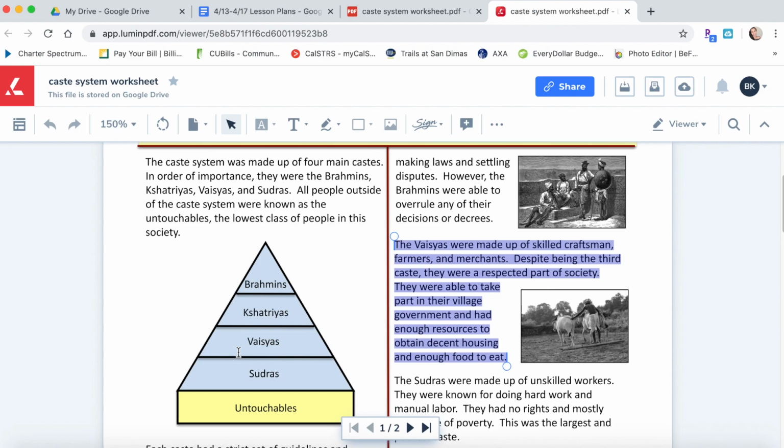So think of it kind of like in our day and age, middle class. You know, middle class people in the United States, they live comfortably. They're not throwing money around everywhere, but at the same time, they're not scraping for pennies.